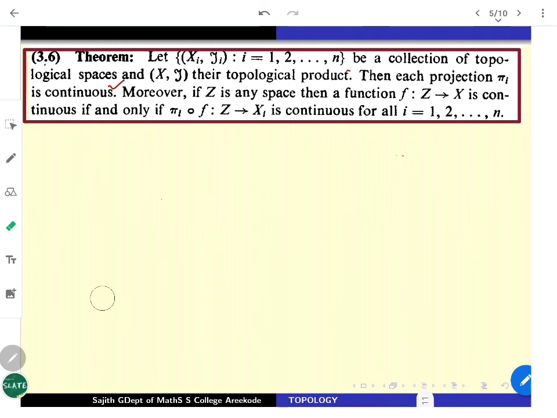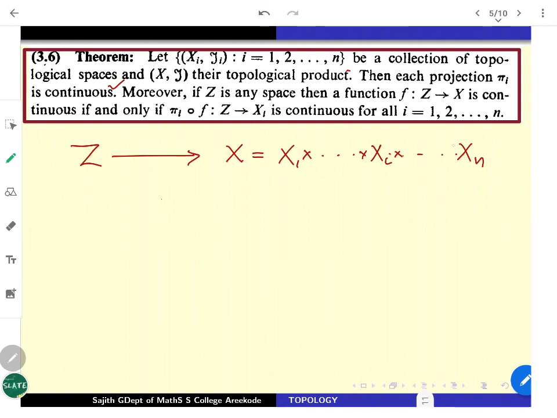We have a topological space Z. From Z, our product space X is given by X1 cross X2 cross etc. Xn, where the general component is Xi with the appropriate topology tau i.